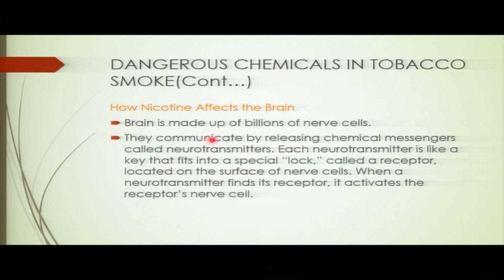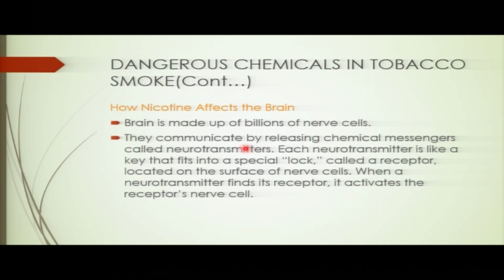These nerve cells communicate by receiving what you call neurotransmitters. Those neurotransmitters are the chemicals that help impulses to be transmitted from one nerve cell to another one.